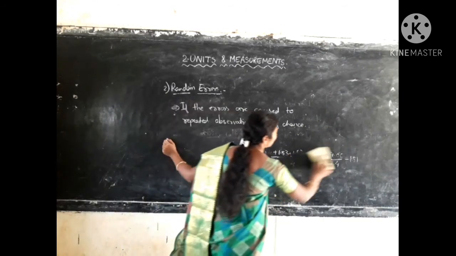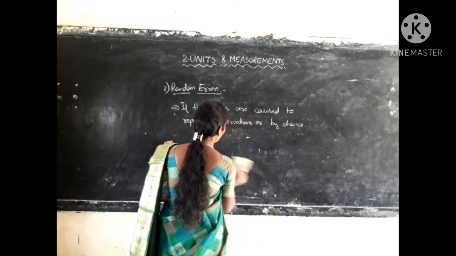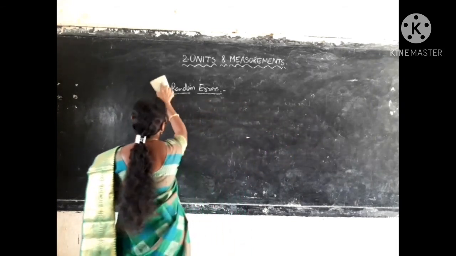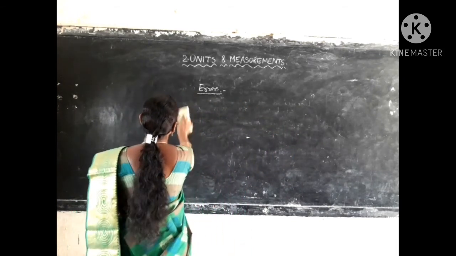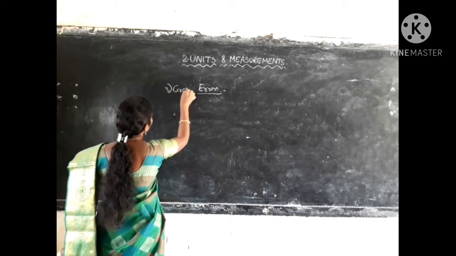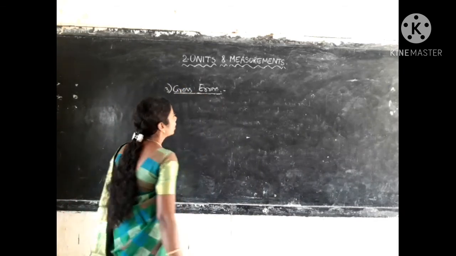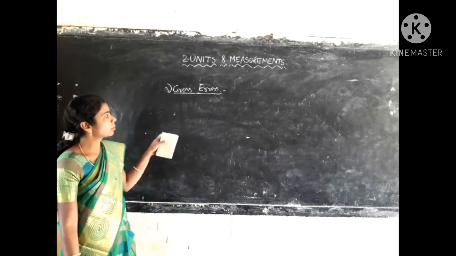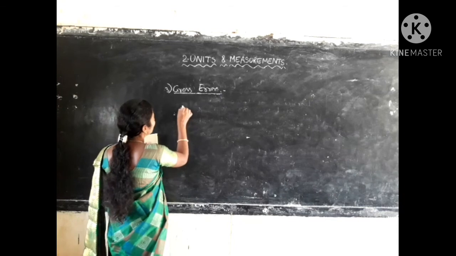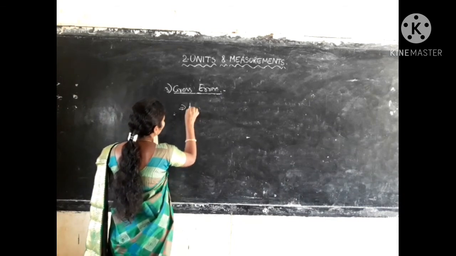So that is random errors. The next and last type is gross errors. Gross errors are similar to random errors, but here they mostly occur due to our personal mistakes.